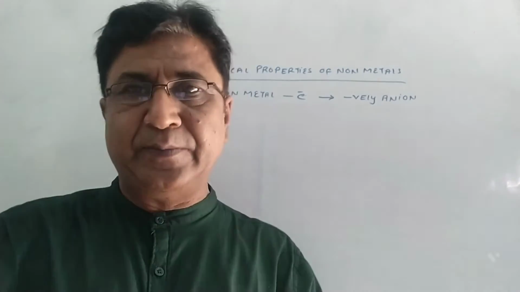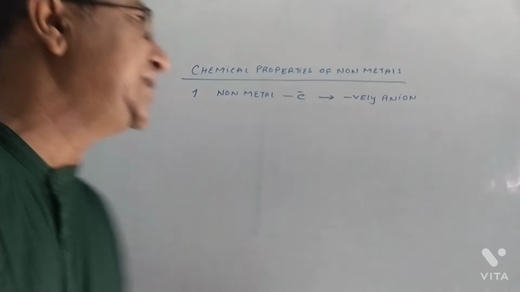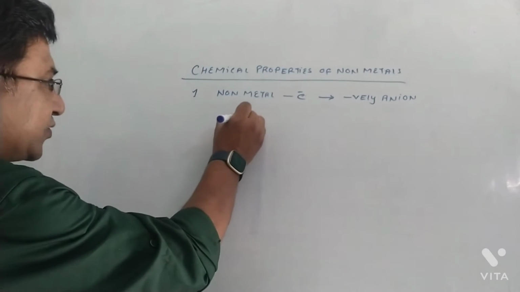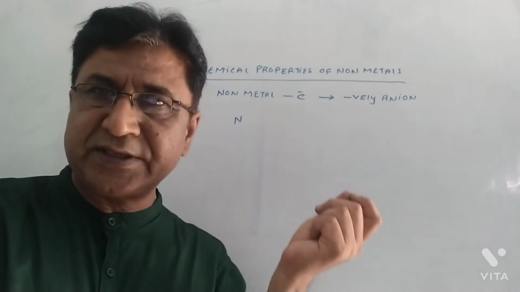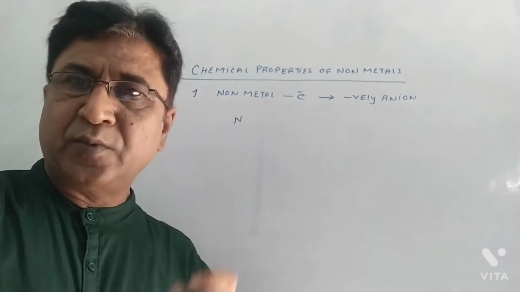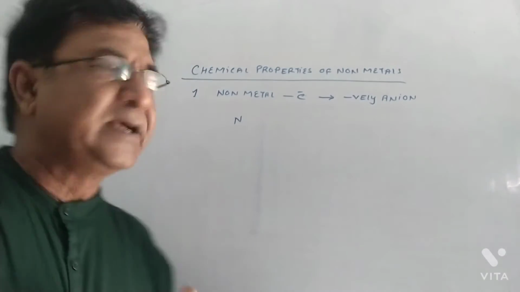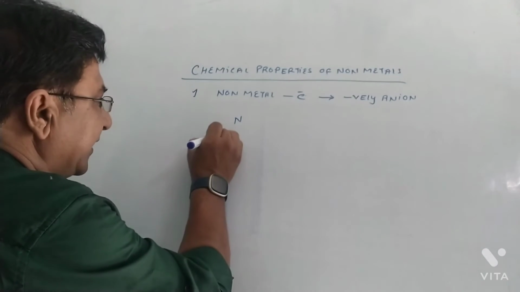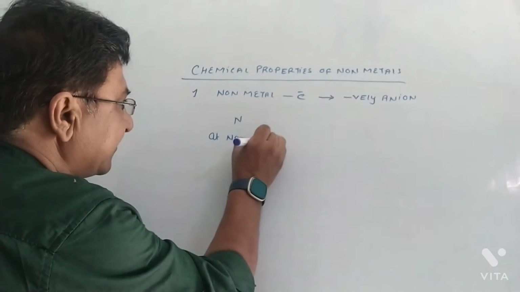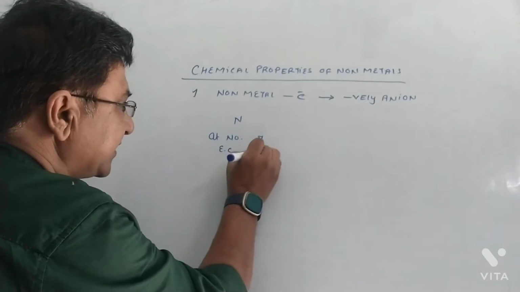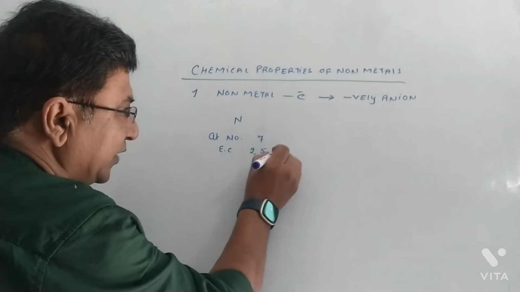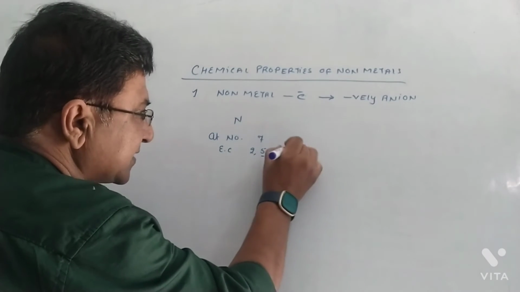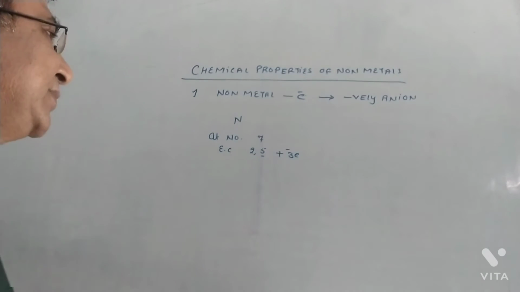Let's take one example, nitrogen. What is the atomic number of nitrogen? It is 7. If the atomic number is 7, the electronic configuration is 2, 5. It is going to gain 3 electrons to get stability.